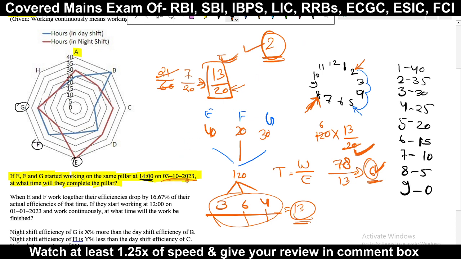Now the date is also left. So what will be the date? You know that when we start in the morning, in the day shift, up to this point the date was 3rd. But as we go ahead these 2 hours, our date changes. So here it will be 4 10 23.